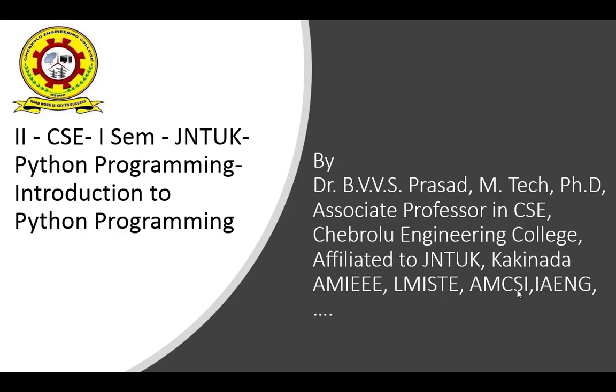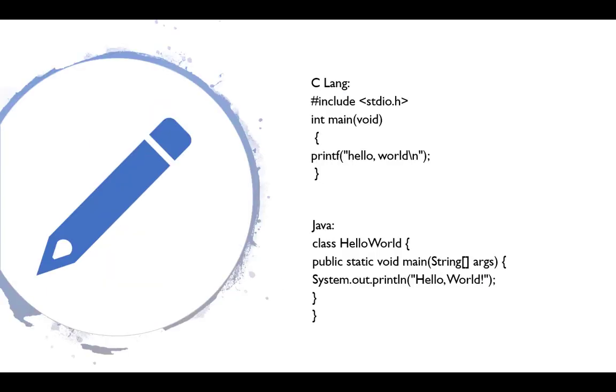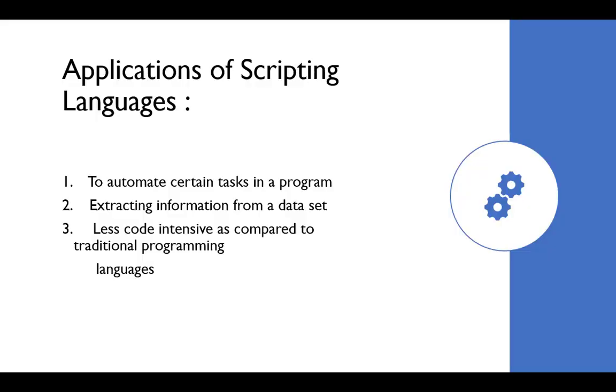In yesterday's class, we discussed different bitwise operators. Now I am going to explain the data types list, tuple, and dictionary. We have already discussed all these things.